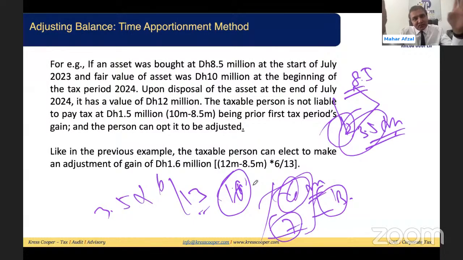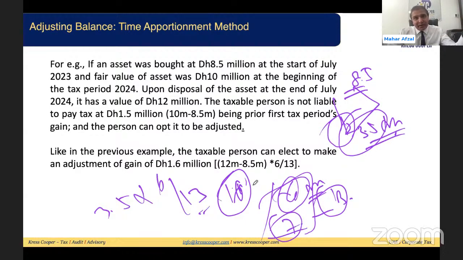We'll discuss two methods. One is the valuation method, the other is the time apportionment method. In the valuation method, we need to do the proper valuation. We know the value, so we can calculate the gain before the introduction of the corporate tax law, and accounting profits need to be adjusted accordingly to arrive at the taxable profit. The second method is the time apportionment method.